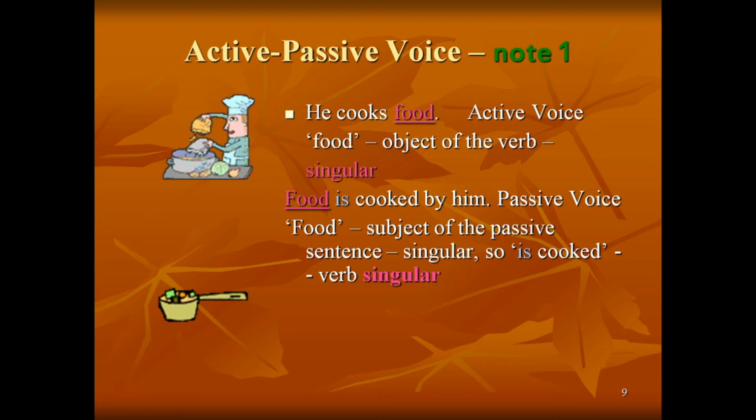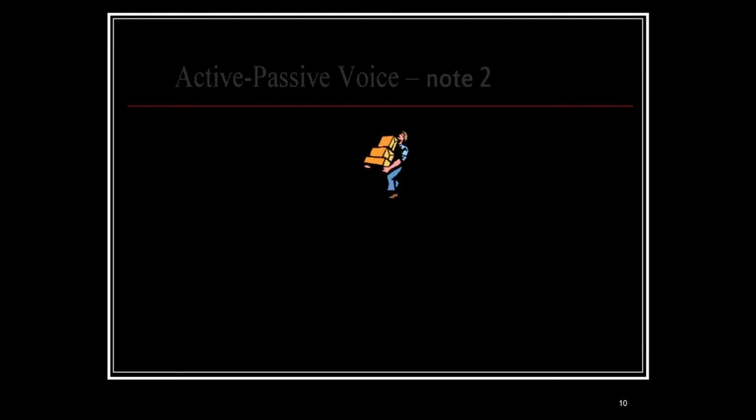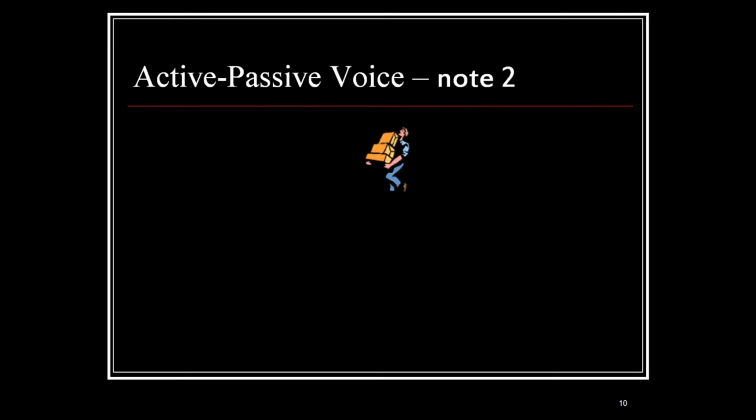Food is a singular noun, so we use is plus the past participle form of the verb. When the subject of a sentence is singular, the verb must also be singular. Have a look at this animated picture.